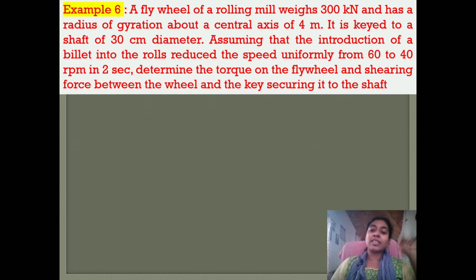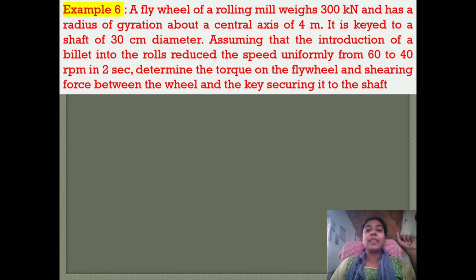So here weight is given. You have to convert this weight to mass. It has a radius of gyration about a central axis of 4 meter. So radius of gyration is 4 meter. It is keyed to a shaft of 30 centimeter diameter, so it is connected to another shaft of 30 centimeter diameter.